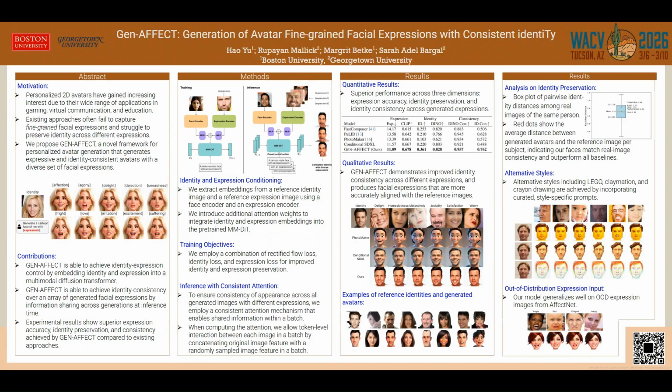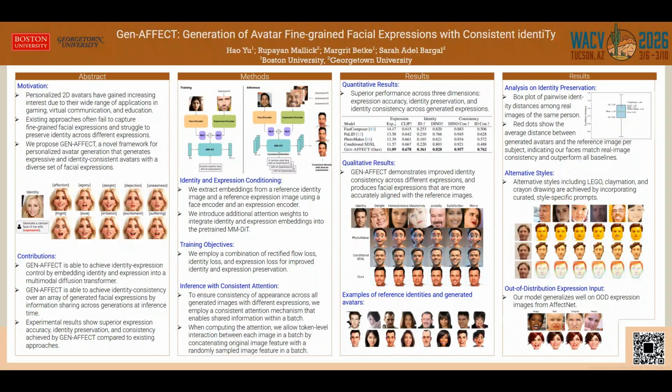To enable controllable generation, we separately extract identity embeddings from a reference identity image using a face encoder, and also expression embeddings from a reference expression image using an expression encoder. We integrate these embeddings into a pre-trained multi-modal diffusion transformer by introducing additional attention weights. This allows the model to jointly learn about identity and expression while keeping them disentangled and controllable.